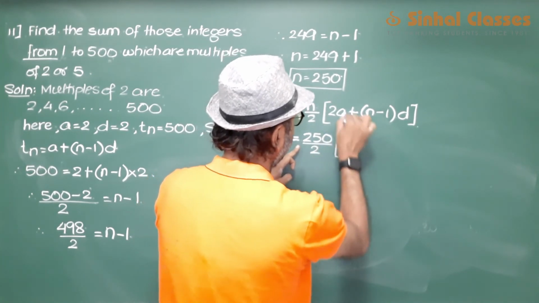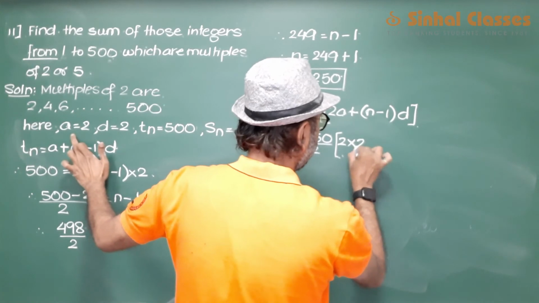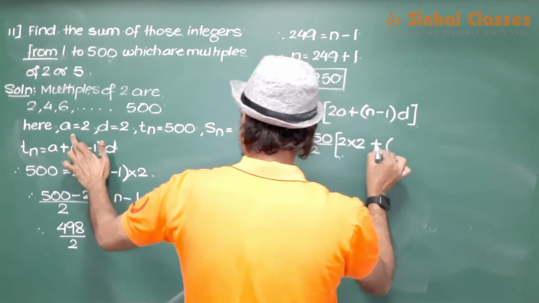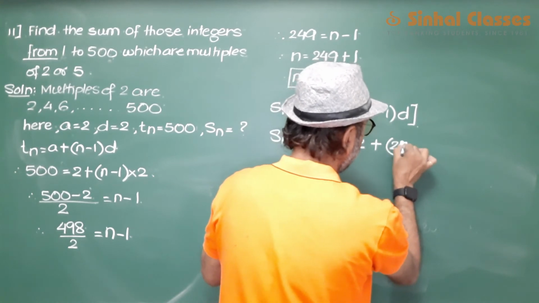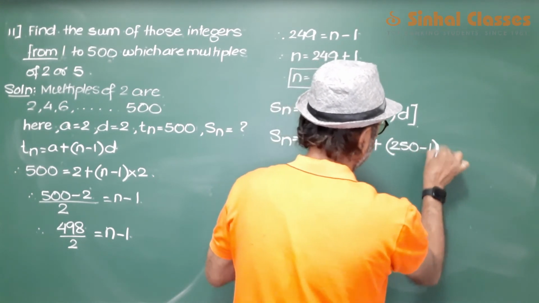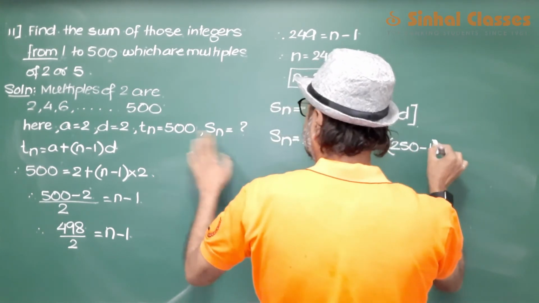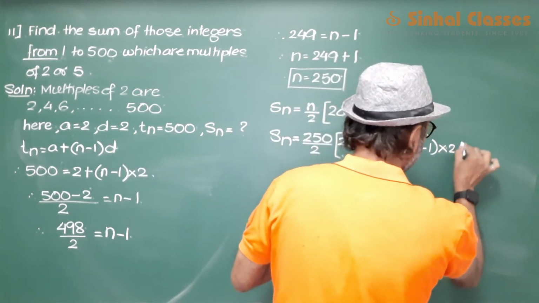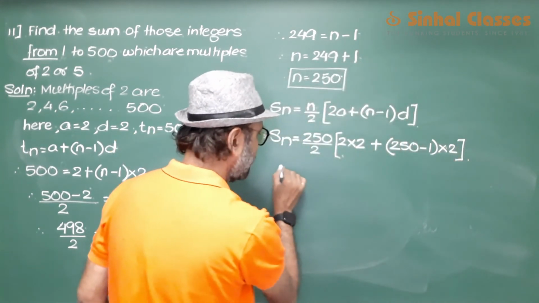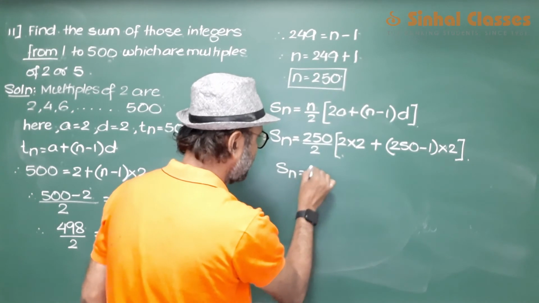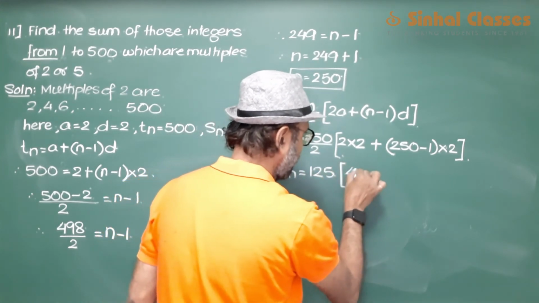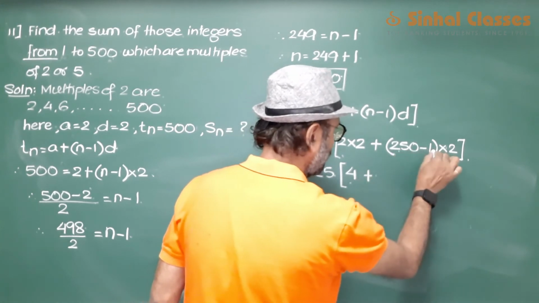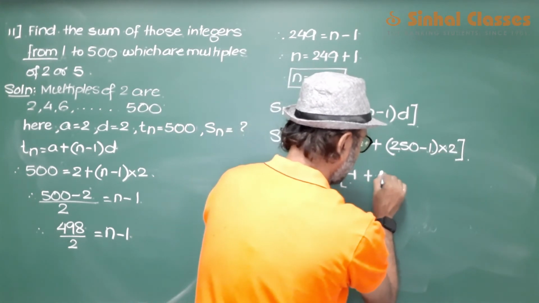Two into a plus n, which we've just found out 250, into d. So Sn is 125 into 4 plus 249 into 2.